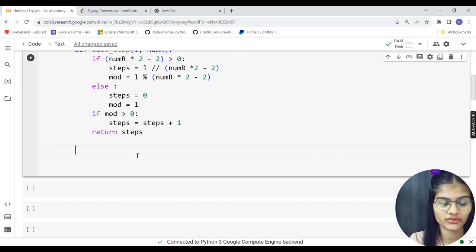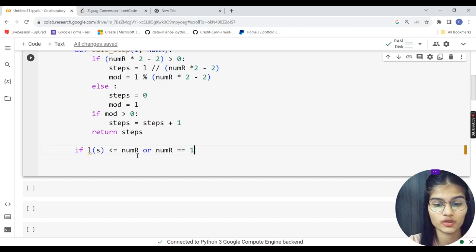Now I will first be checking the length and the number of rows. Let's say my number of rows is equal to 1 only. In that case, what has to be done? My condition will go: if the length of my string, len of s, is less than or equal to the number of rows, or my second condition, if my number of rows is equal to 1.